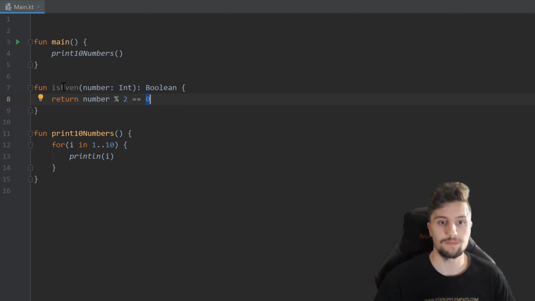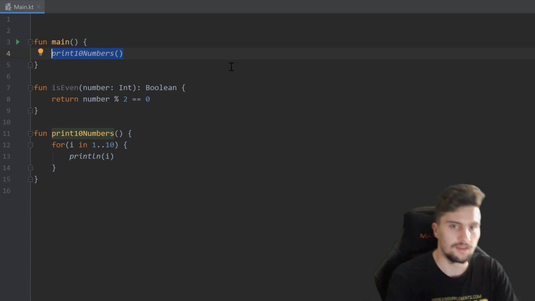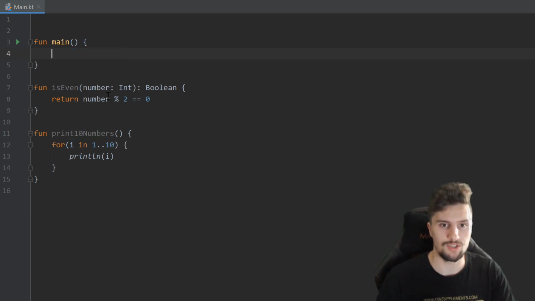So to actually be able to use that function, we go into our main function again, and now we want to be able to save the result of this isEven function in a variable. Because that returns a boolean, we can save that boolean in a variable. So for example, val x again, and set that equal to isEven, so our function, and this time you can see if we press Ctrl and P, then it displays the parameters we need to pass.